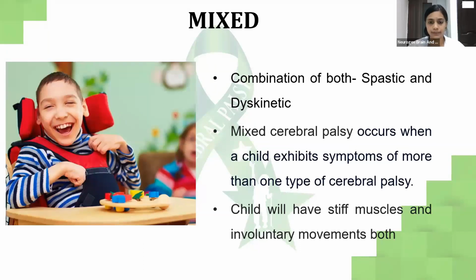What is mixed CP? Mixed CP is a combination of both, that is spastic and dyskinetic. Mixed CP occurs when a child exhibits symptoms of more than one type of CP. The child will have stiff muscles and involuntary movements both.